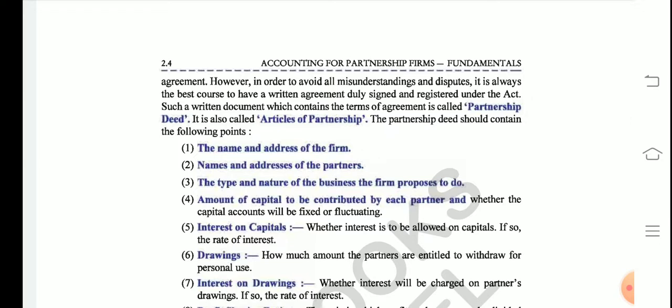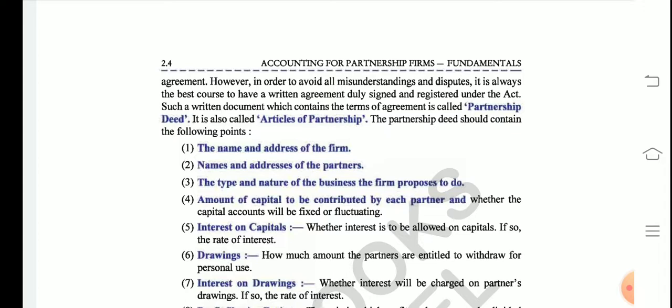Suppose in the near future the partners dispute or have a fight over some terms and conditions among themselves, so they can appear before the court, and the court may solve all the disputes among the partners on the basis of their written agreement.